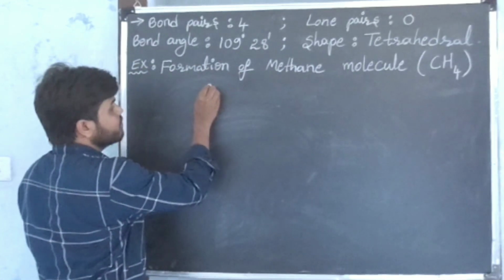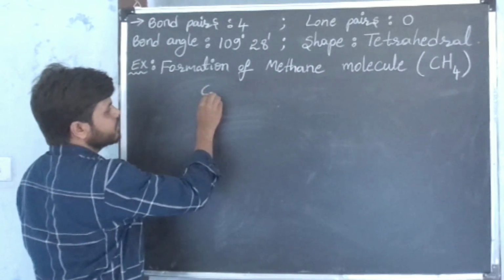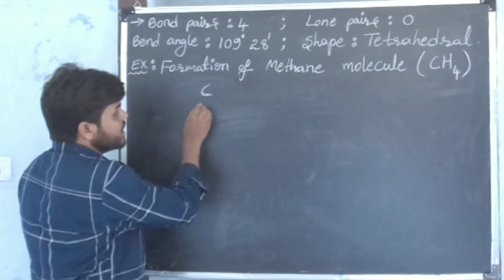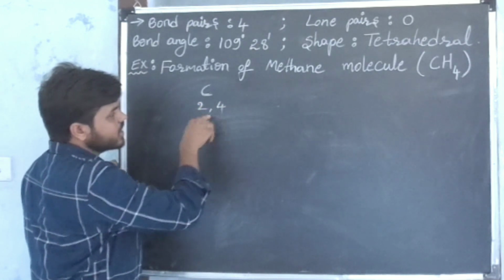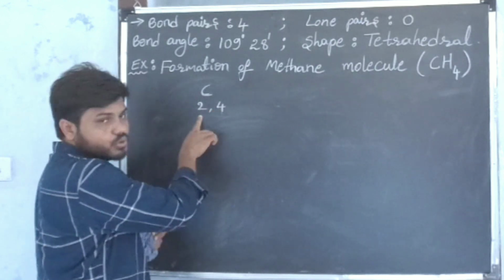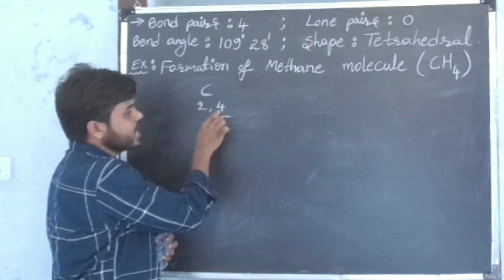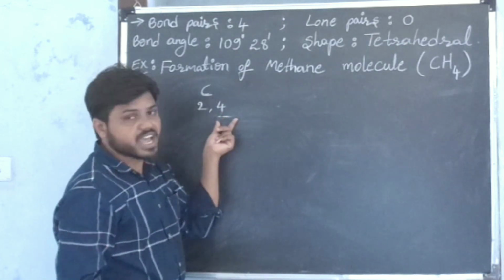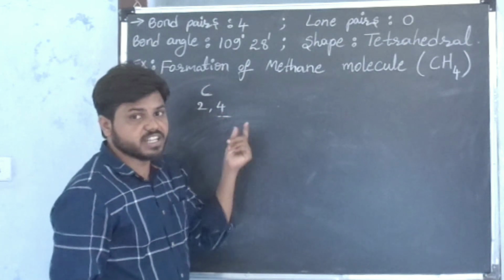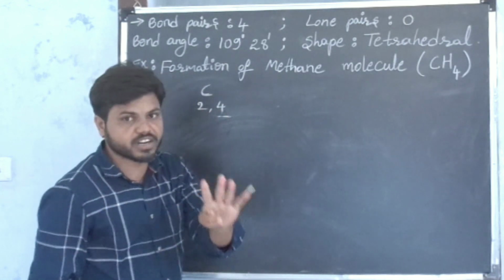The symbol of carbon is capital C. The electron configuration of carbon is 2, 4. This is the valence shell of the carbon atom. In the valence shell of carbon, there are 4 electrons.